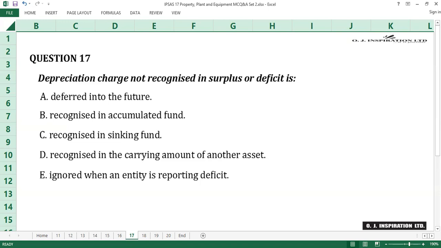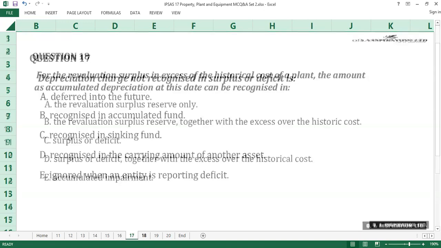An example is the depreciation charge of machinery used in the manufacturing of products or inventories, which include the depreciation charge as part of the variable cost component of the products or inventory's total costs. D is the answer to question number 17.